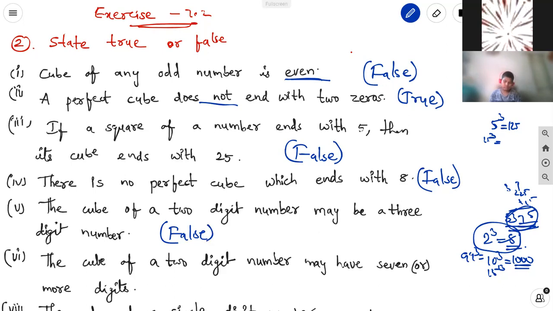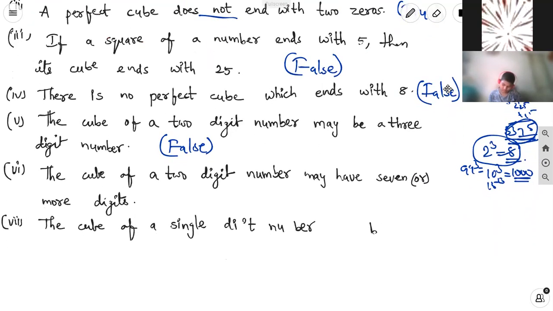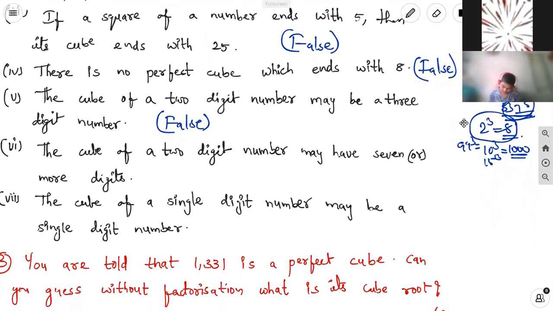Next, the cube of a 2-digit number may have 7 or more digits.